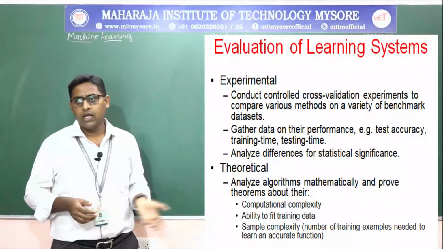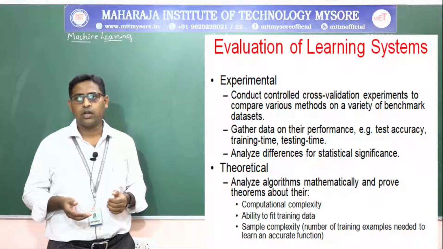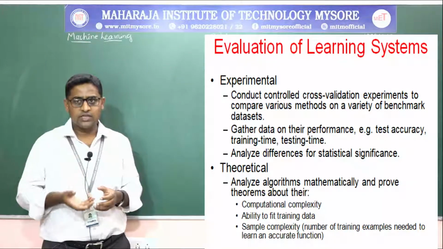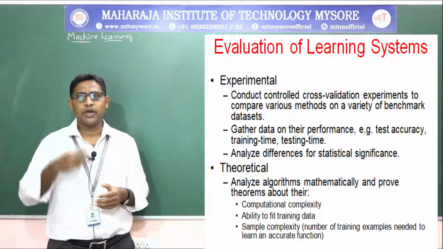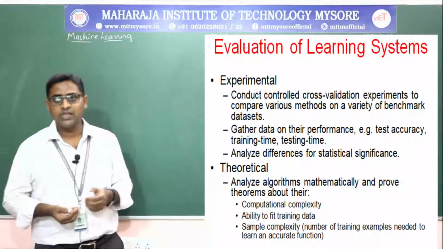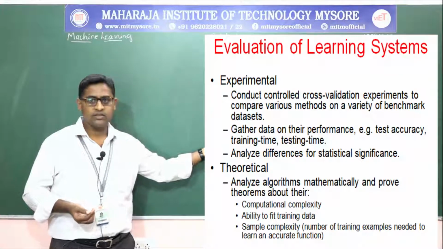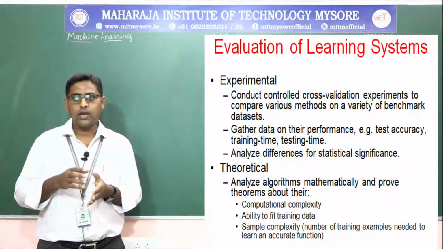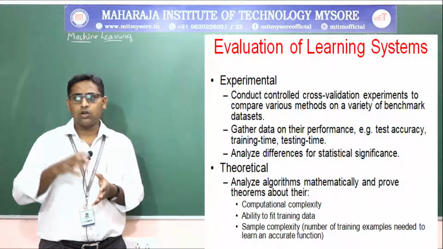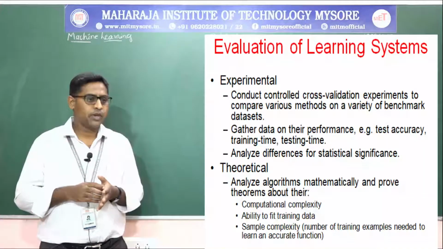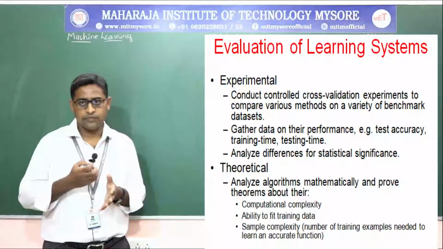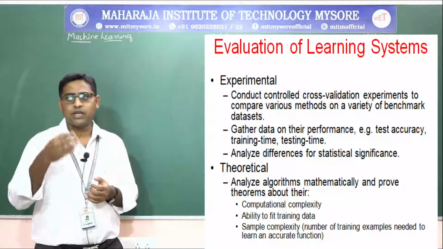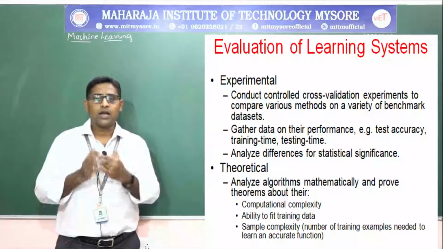And evaluation of learning systems. How is a learning system evaluated? Evaluation of learning systems is done by two methods. One is the experimental method, another one is the theoretical method. Experimental is to conduct controlled cross validation experiments, comparing various methods on a variety of benchmark data sets.